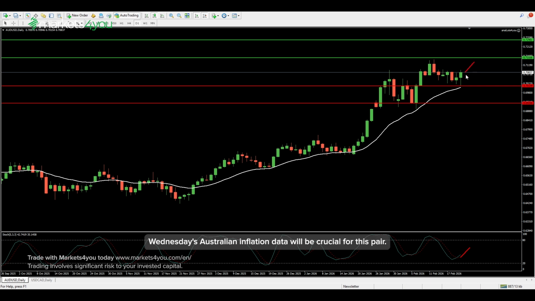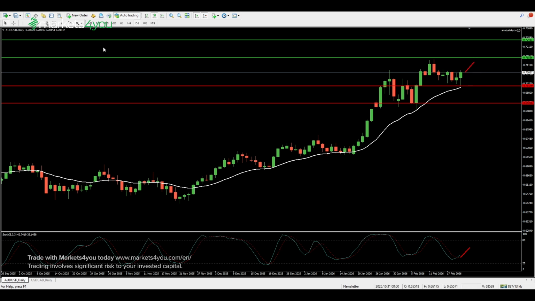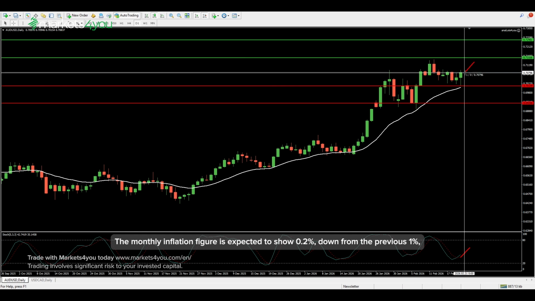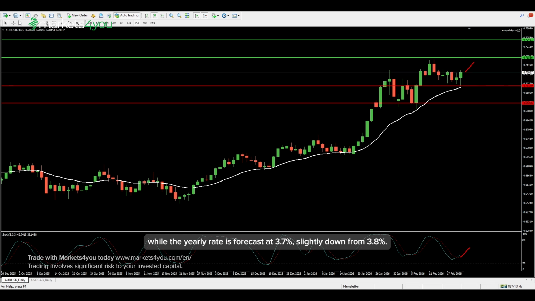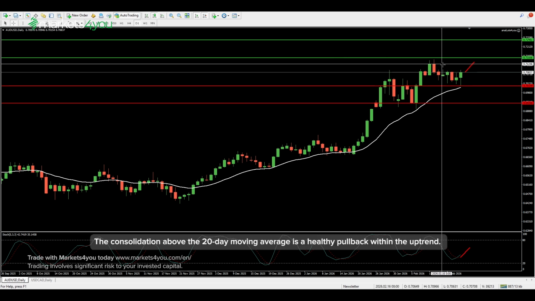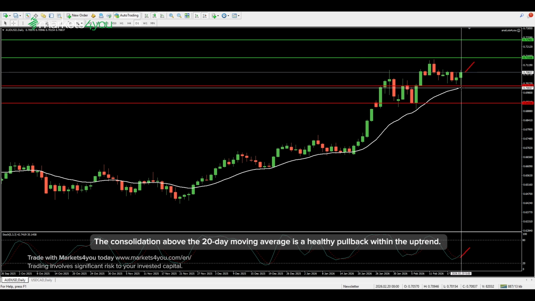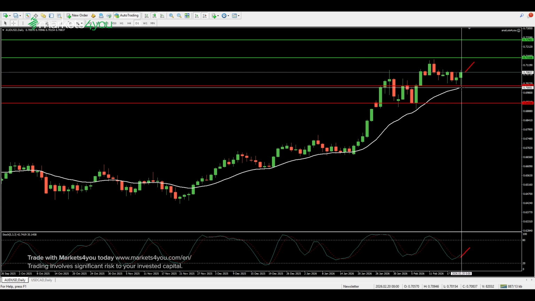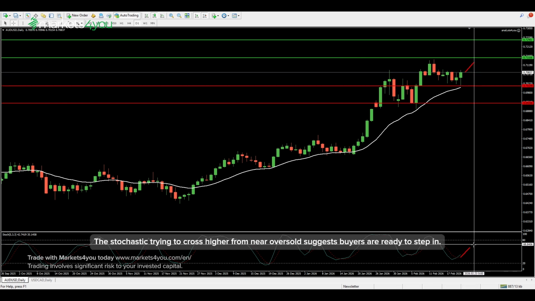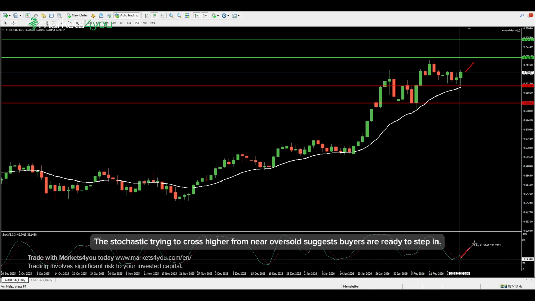Wednesday's Australian inflation data will be crucial for this pair. The monthly inflation figure is expected to show 0.2%, down from the previous 1%, while the yearly rate is forecast at 3.7%, slightly down from 3.8%. The consolidation above the 20-day moving average is a healthy pullback within the uptrend. The stochastic trying to cross higher from near oversold suggests buyers are ready to step in.